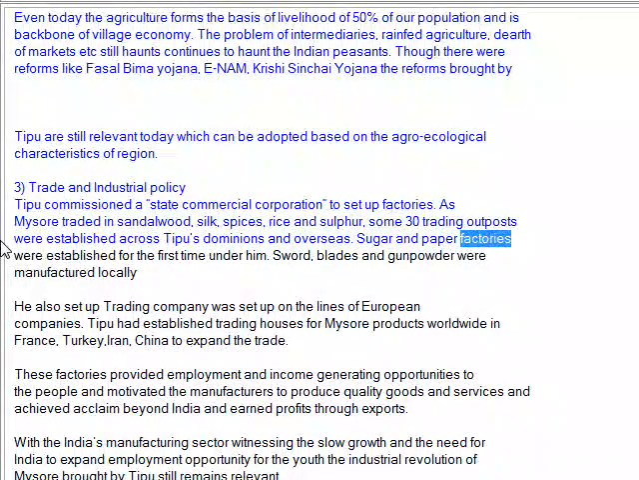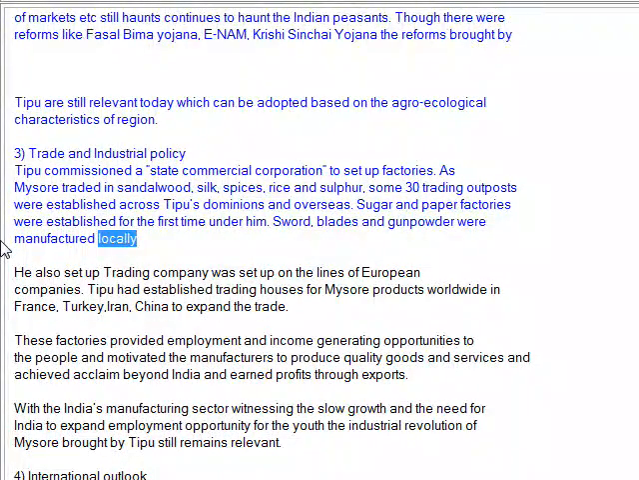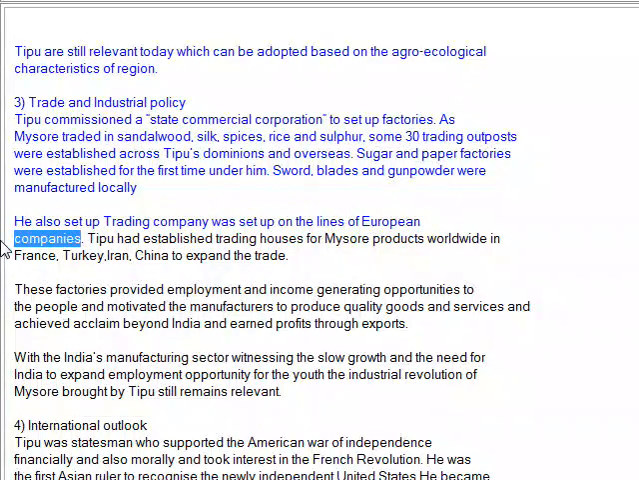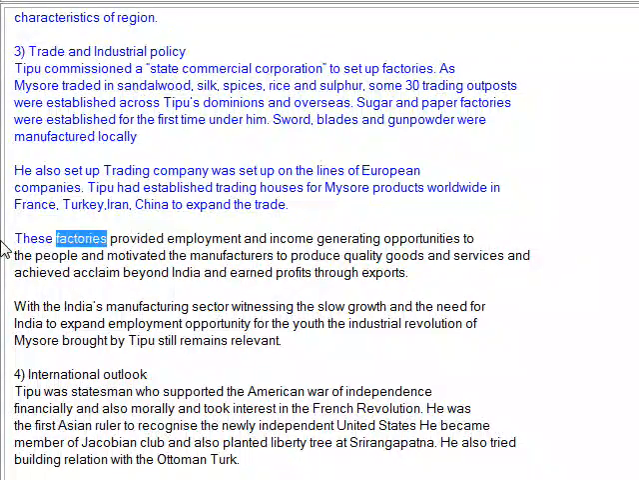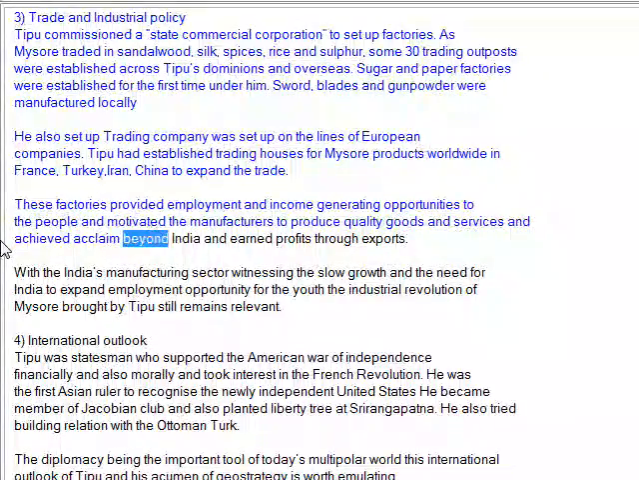Sugar and paper factories were established for the first time under him. Swords, blades and gunpowder were manufactured locally. He also set up a trading company on the lines of European companies. Tipu had established trading houses for Mysore products worldwide in France, Turkey, Iran, China to expand the trade. These factories provided employment and income-generating opportunities to the people and motivated the manufacturers to produce quality goods and services, and achieved acclaim beyond India and earned profits through exports.